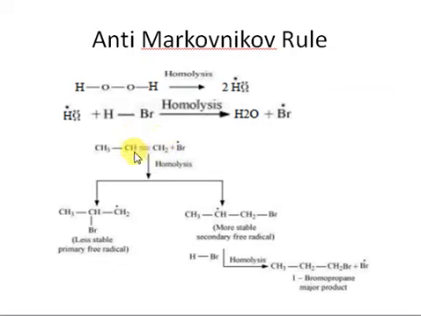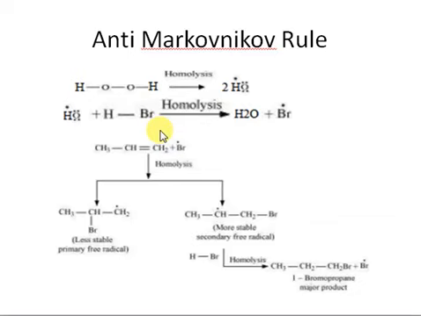This is the minimum number of hydrogen atoms, so the positive part should go to this carbon while the other part should go to that carbon. The reason is that the Anti-Markovnikov rule is related to the relative stability of free radicals, while the Markovnikov rule is related to the relative stability of carbocations. So this is the difference in mechanism here.